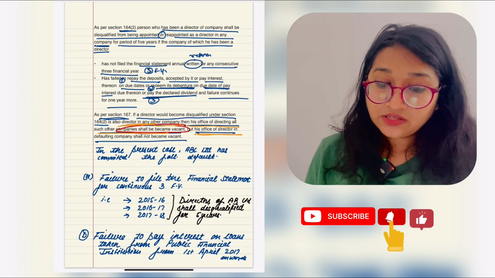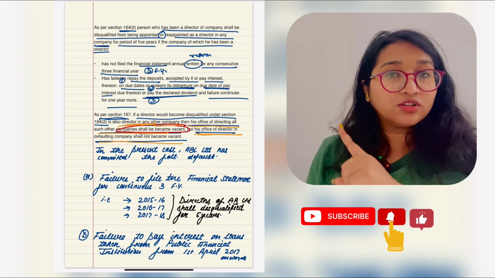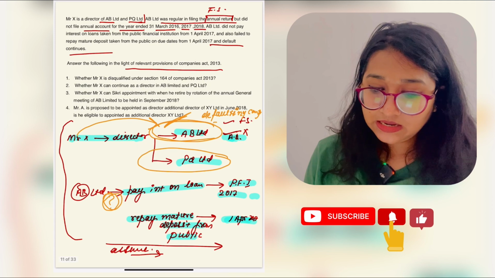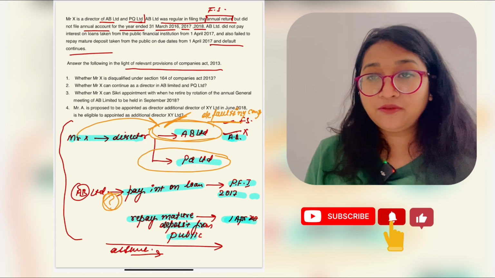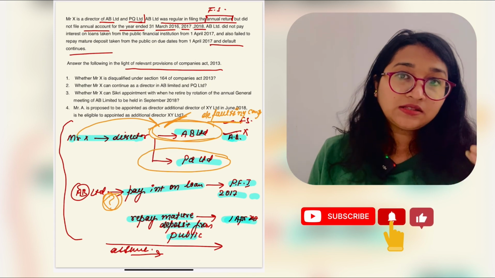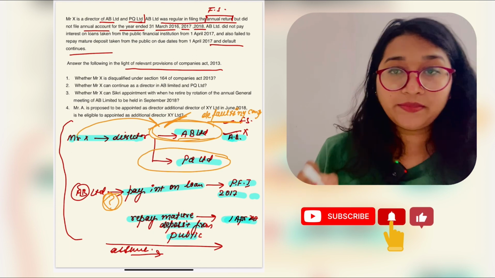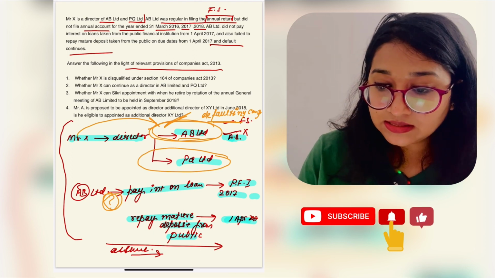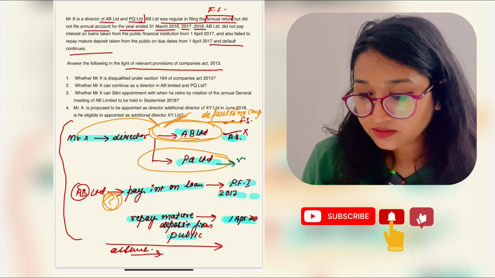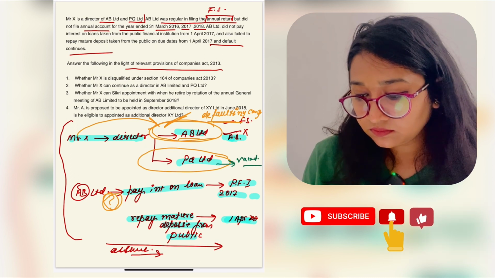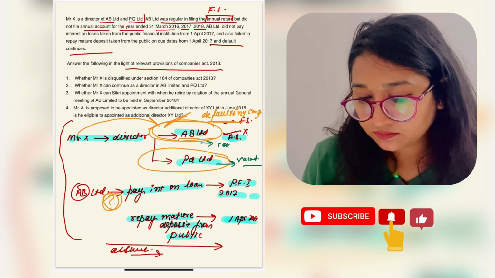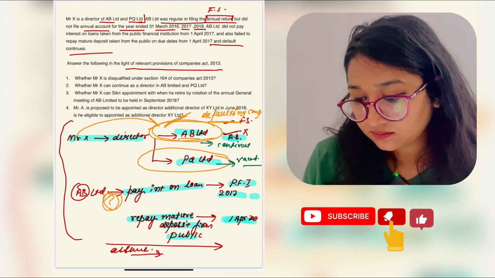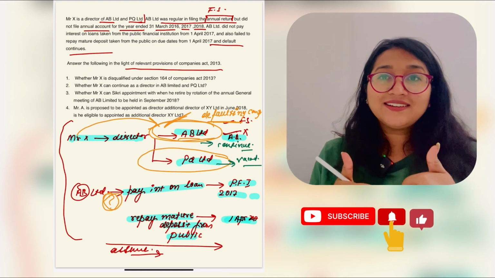But his office of director in the defaulting company shall not be vacated. Is it clear? He would continue his directorship in which company? AB Limited, right? What about PQ? He has to vacate this company. Continue. Is this part clear? Yes.